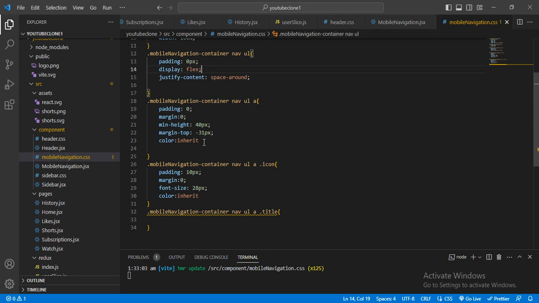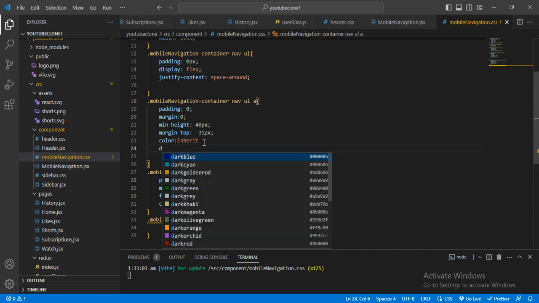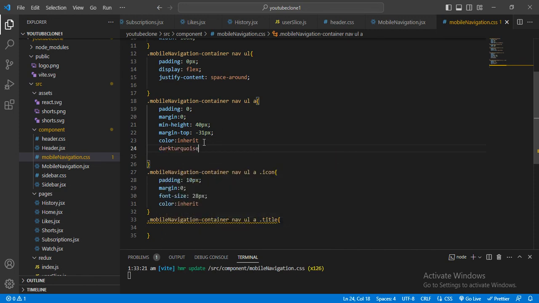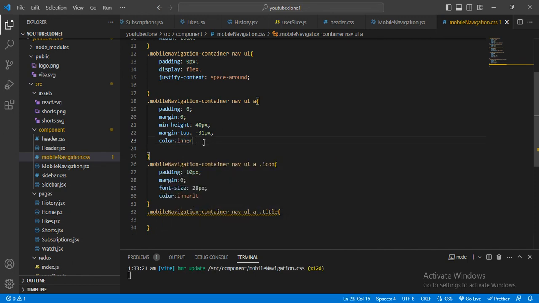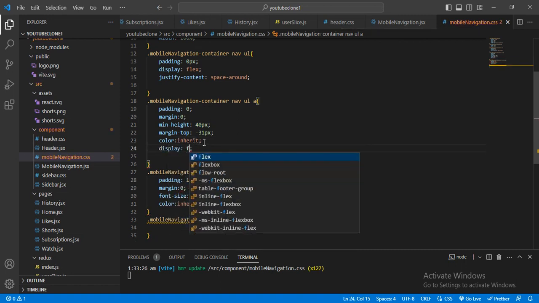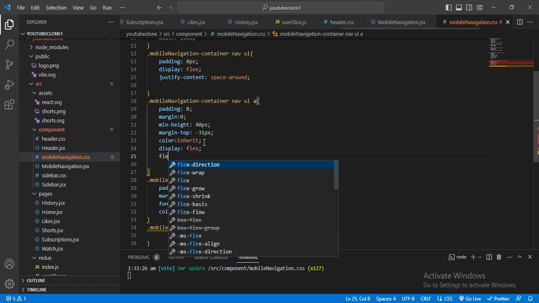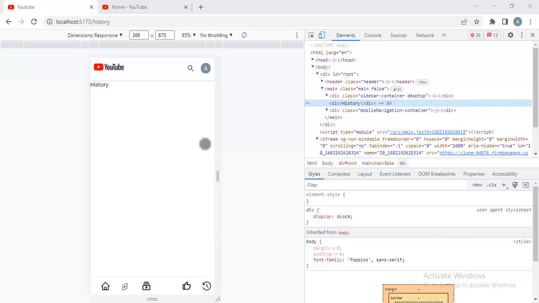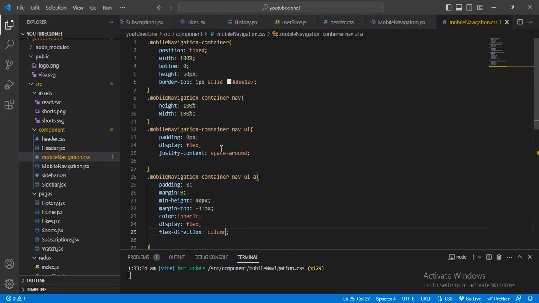Here I will give display flex, direction column. And below this I want to display, for that here I will give the 48.